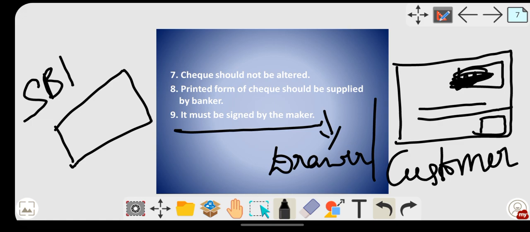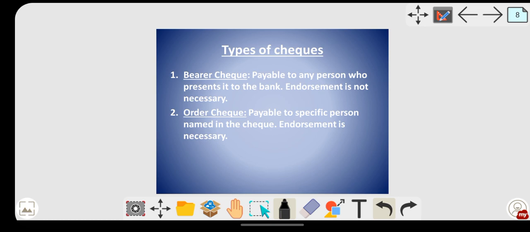Suppose I am issuing you a check of rupees 50,000, and if I don't put my signature over there, your check will be dishonored by the banker. Dishonored means what? The banker won't make you payment. So that's why it's very necessary, the one who is drawing the check has to put his signature. Maker, drawer or customer, all are the same over here. So next we will see various types of check.